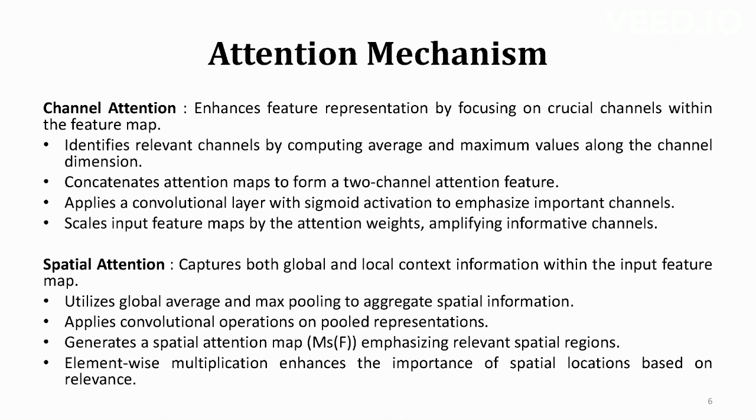Let me explain the spatial attention. It captures both global and local context information within the input feature map, and also utilizes global average and max pooling to aggregate spatial information. Here, in the spatial attention, we get more accurate features from the image itself.